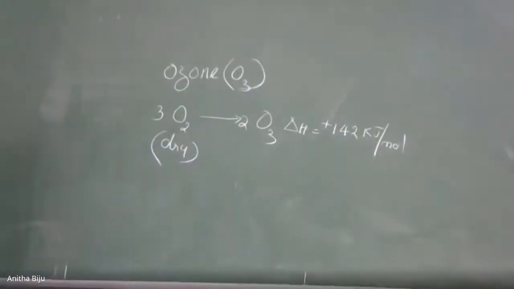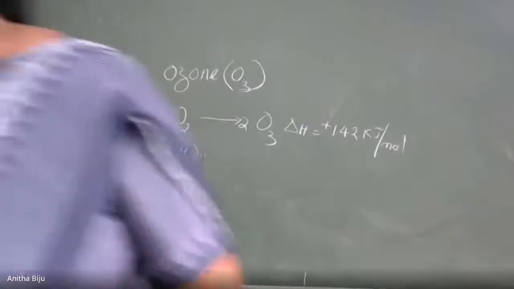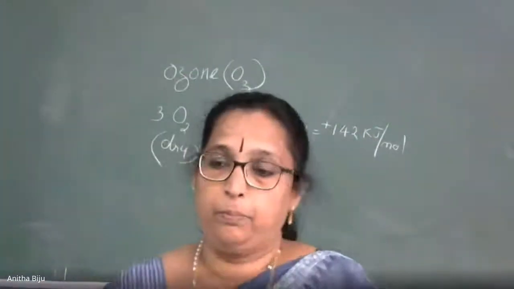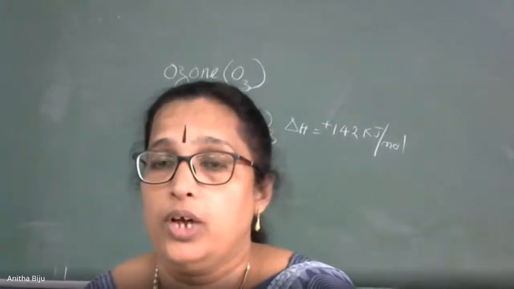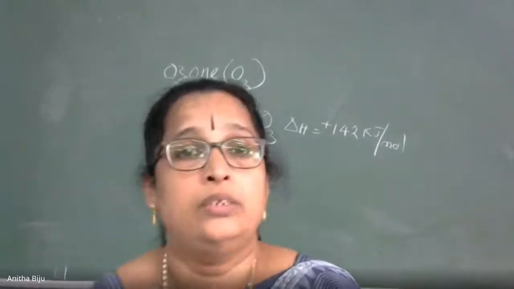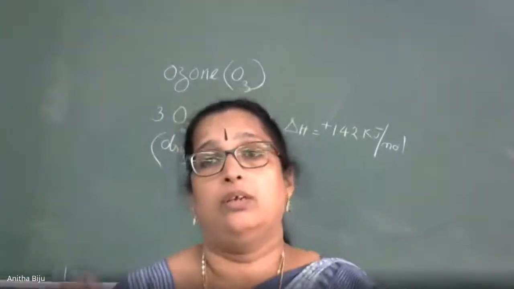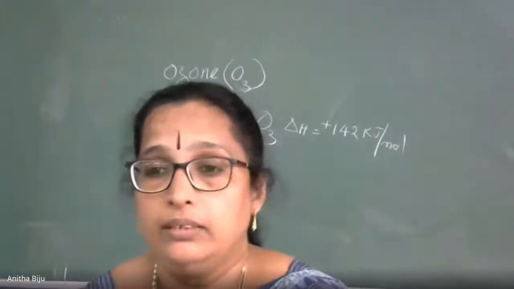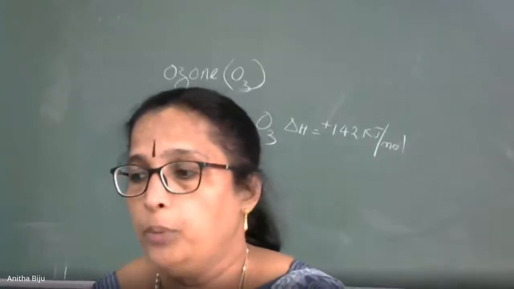Plus 142 kilojoule per mole. Okay. So this is the basic equation. One equation is there so that you can remember. Now I will explain the process. When silent electric discharge is passed through dry oxygen, every point is important. Dry oxygen, we get ozone. Clear? So this is the method of preparation.